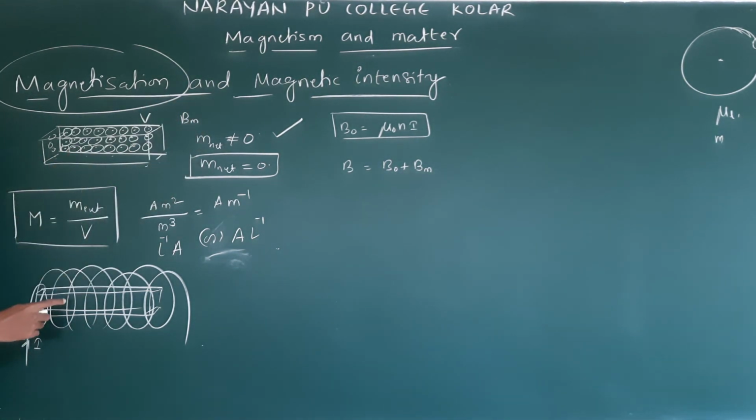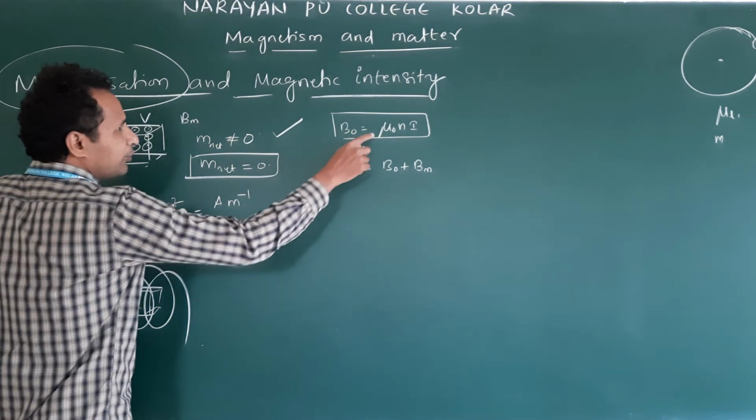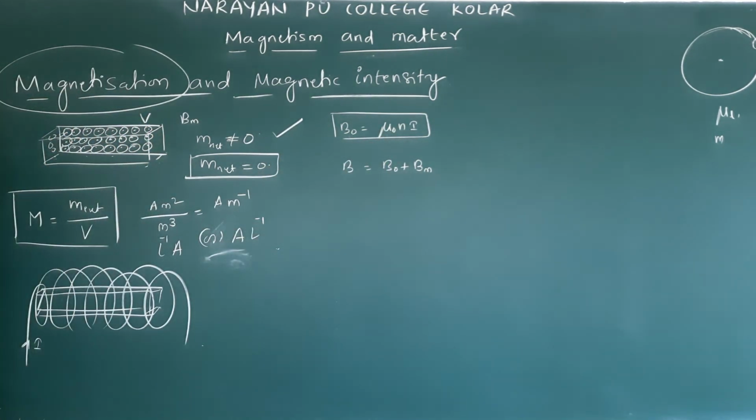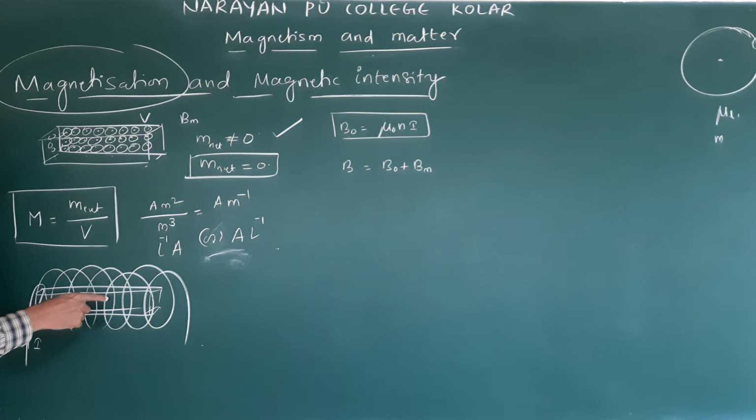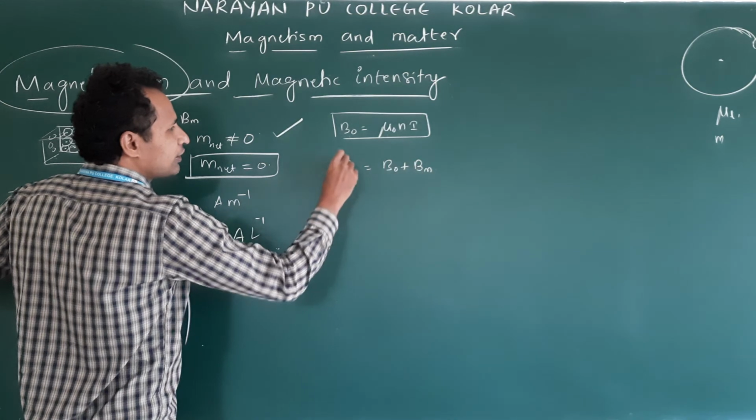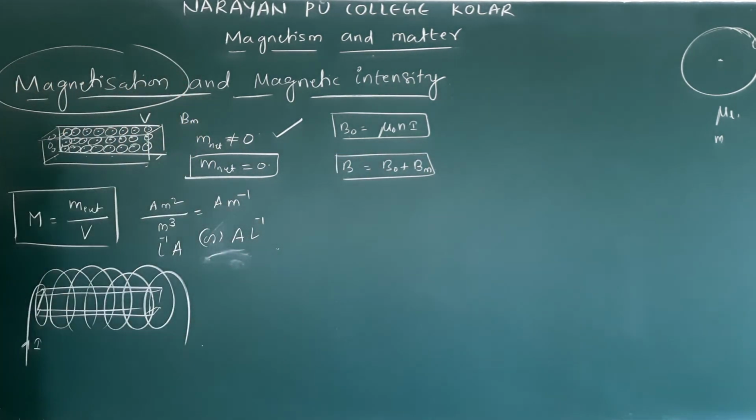So now the same material we kept in a solenoid. When current I passes through the solenoid, it produces the field B naught, which is equal to mu naught n I. Then the net field after placing this material in the solenoid, we can write B is equal to B naught plus Bm. Clear? What is Bm there? Bm is the field contributed by the material core.